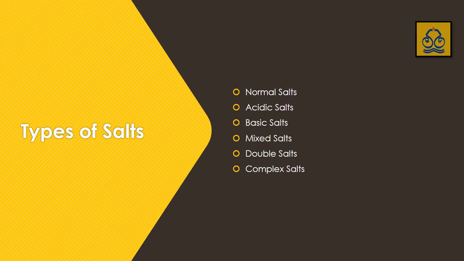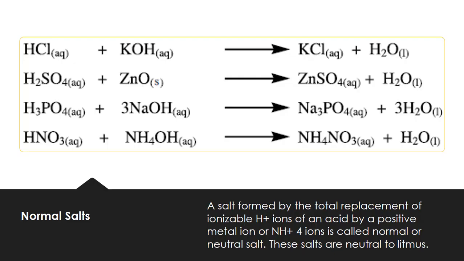First of all we will discuss normal salts. A salt formed by the total replacement of ionizable hydrogen ions of an acid by a positive metal ion or ammonium ion is called a normal or neutral salt. As you know, salts are formed whenever there is a reaction between an acid and a base.